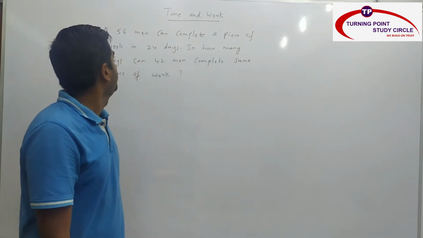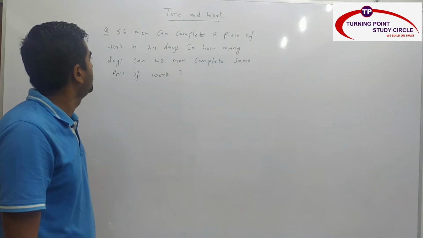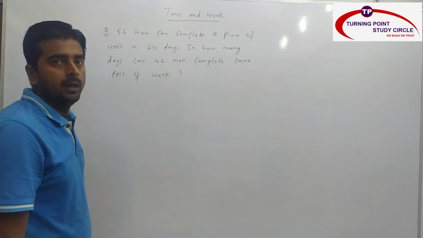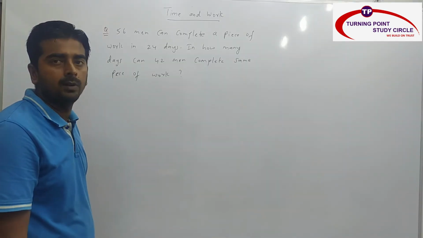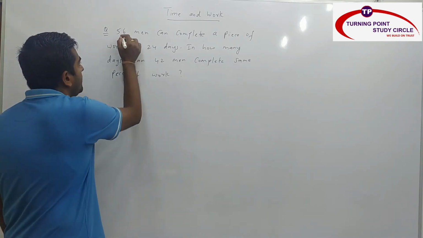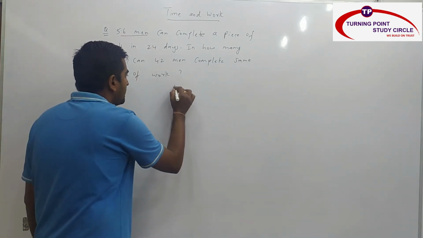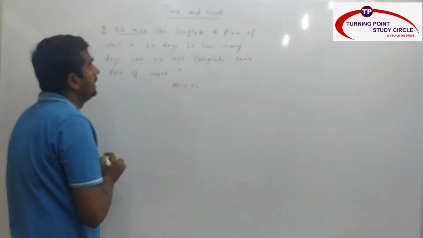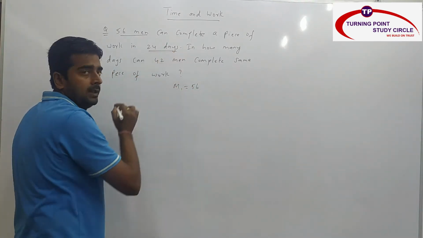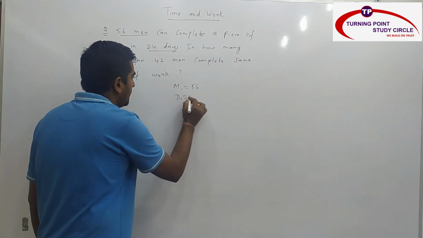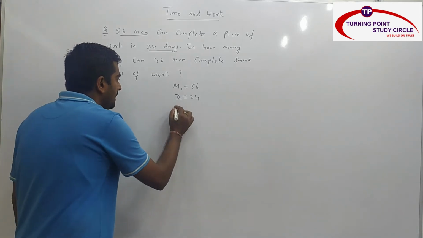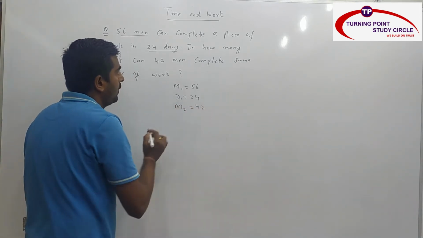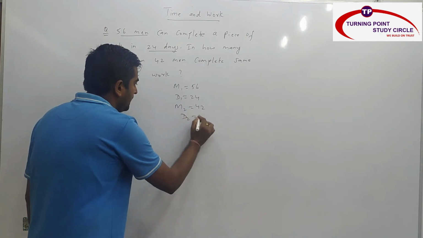The question says that 56 men can complete a piece of work in 24 days. In how many days can 42 men complete the same piece of work? First we have to see what data they have given and what data they are asking. 56 men: the initial number of persons M1 is 56, and they complete the work in 24 days, so the initial number of days D1 is 24. M2 is 42, and the final days D2 they are asking.